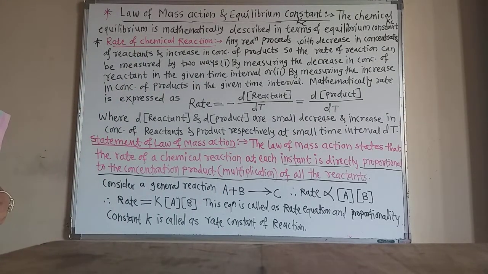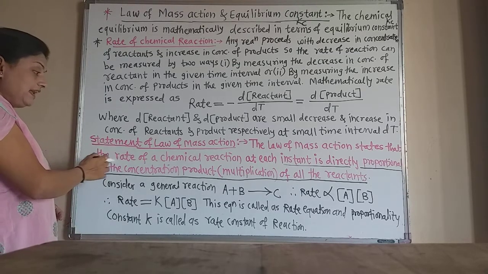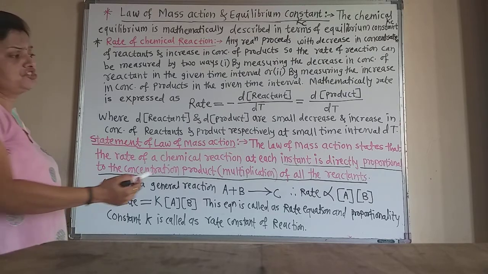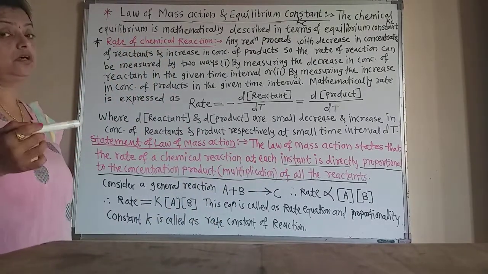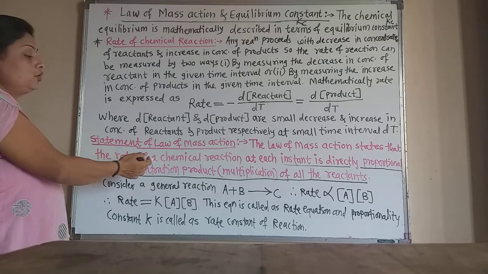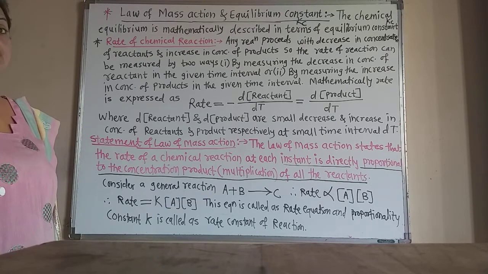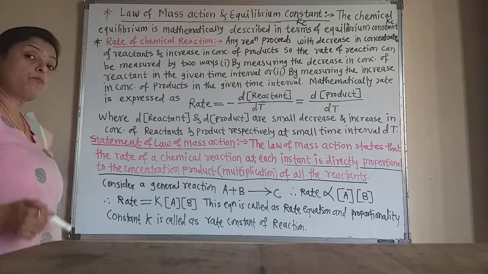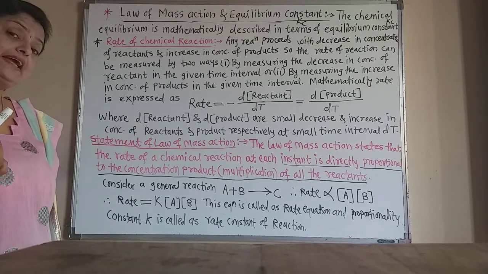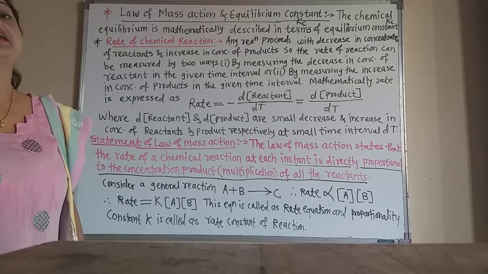Now what is the statement of the law of mass action? The law of mass action states that the rate of a chemical reaction at each instant, meaning at every second or part of a second, is directly proportional to the product of the concentrations of the reactants, meaning the multiplication of the concentrations of the reactants.